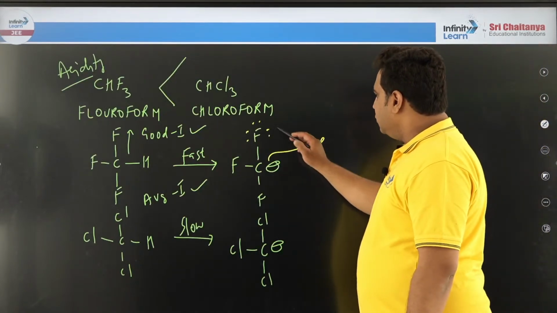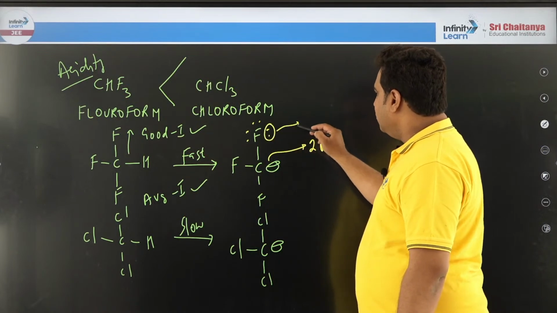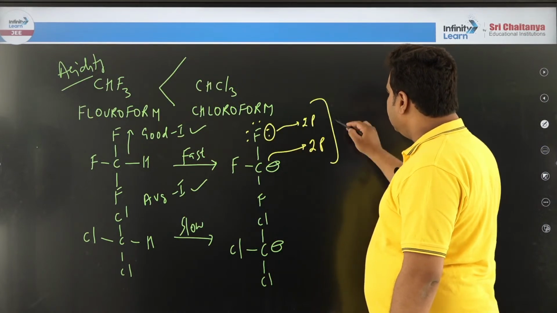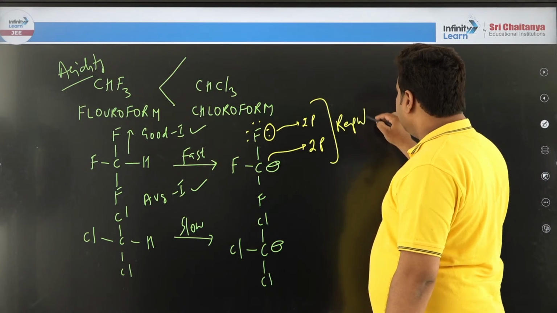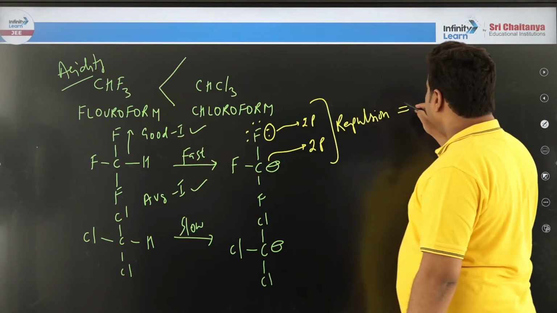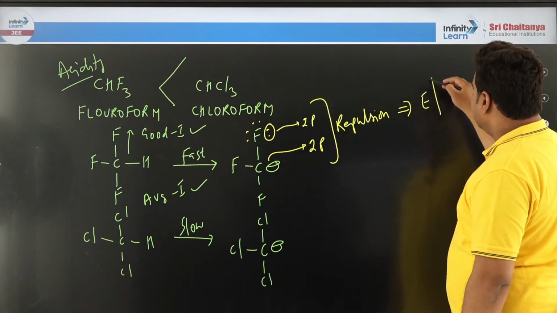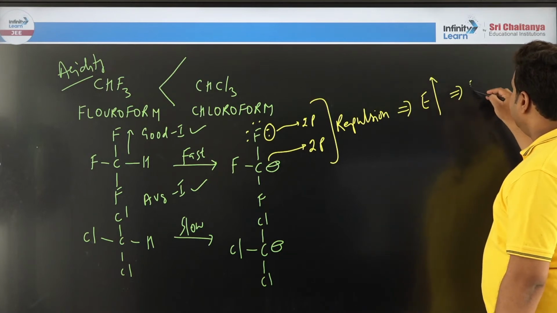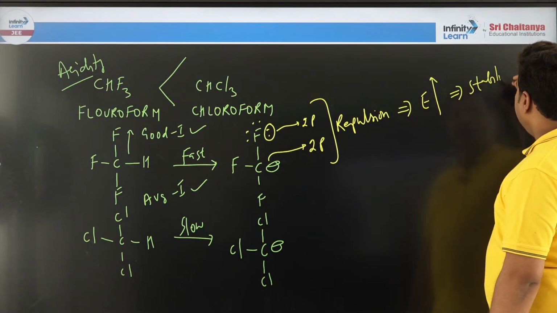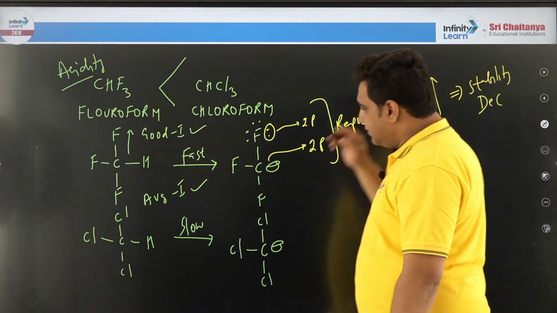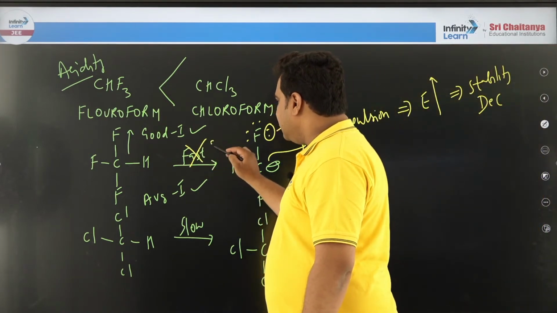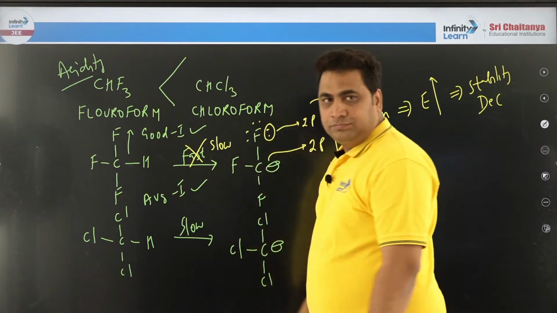This carbon is in 2p and these electrons are also in 2p. Both will develop repulsion. When both develop repulsion, energy will increase. Then what will happen to stability? Stability will decrease. If stability decreases, this will not be fast, this will become slow.